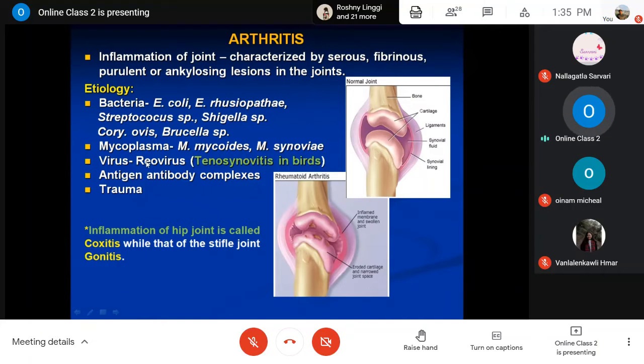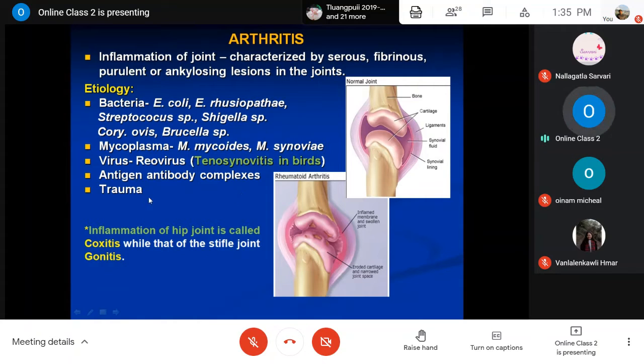And mostly some etiological agents, when we are talking about some bacterial organisms, like E. coli, then Escherichia, and in case of swine erysipelas, then Streptococcus, Shigella, then Corynebacterium ovis, Brucella, Mycoplasma, organisms like Mycoides and Synoviae, then some viral agents like reovirus. Okay, then antigen antibody complex formation.